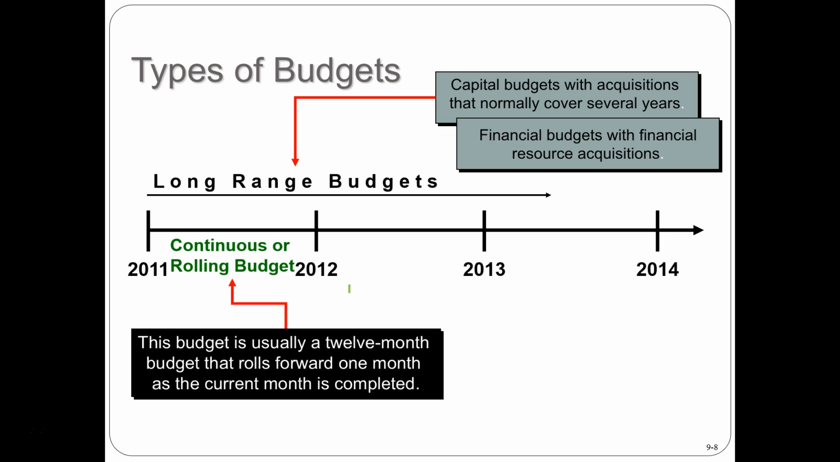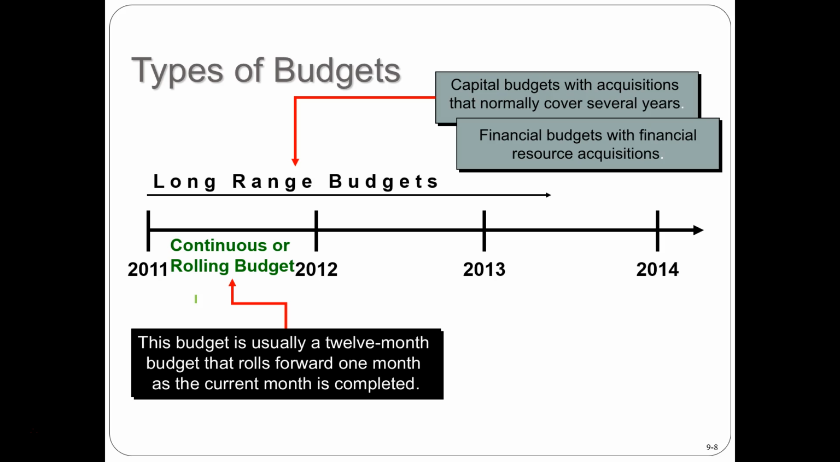So we could have long-range budgets. We could have a capital budget with acquisitions that normally cover several years. So if we have a long-term purchase in mind, we may have a capital budget for that reason, a long-term budget. We may have a financial budget for financial resources. How are we going to finance the business, including, are we going to issue more stocks, take out a loan, or what kind of long-term budgeting for financial needs? We could also have a continuous or a rolling budget. This budget is usually a 12-month budget that rolls forward 1 month as the current month is completed.